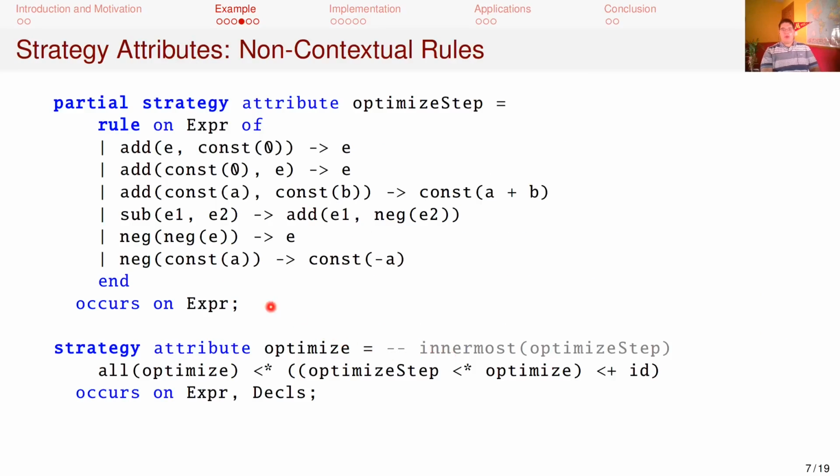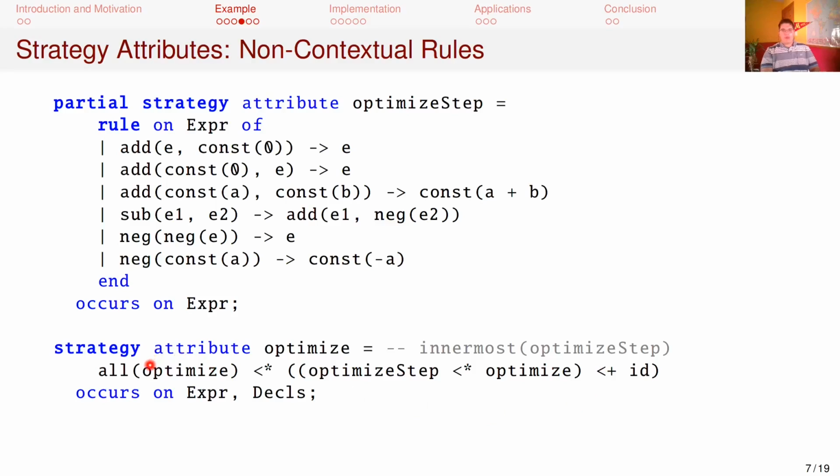Our implementation of tree rewriting is in the form of strategy attributes. These are ordinary, higher-order synthesized attributes with an associated rewriting strategy. These strategies are built from rewrite rules and can be composed using several combinators. In the optimized strategy, <* is sequence. It applies the left strategy and then the right one if the left succeeds. <+ is choice. It tries the left strategy and if it fails applies the right one.